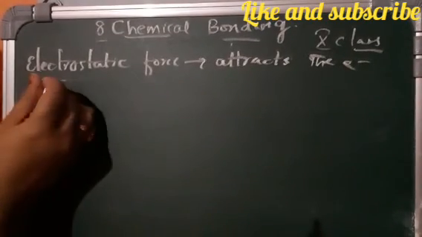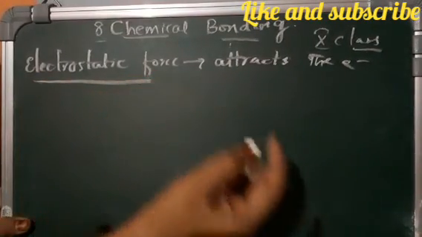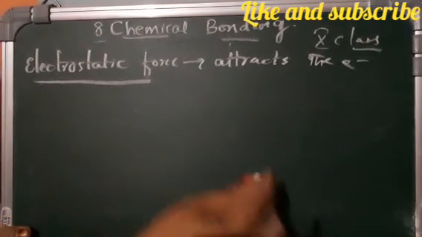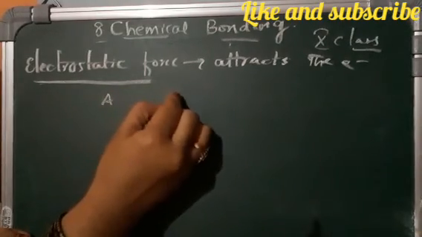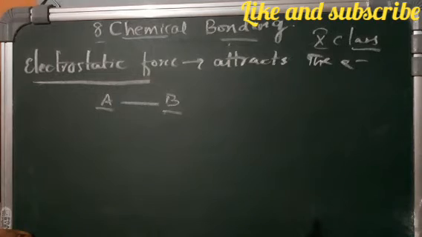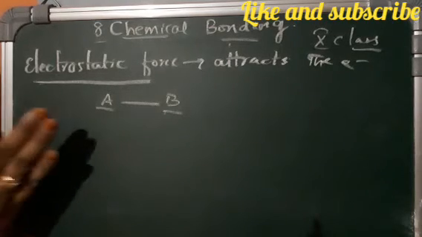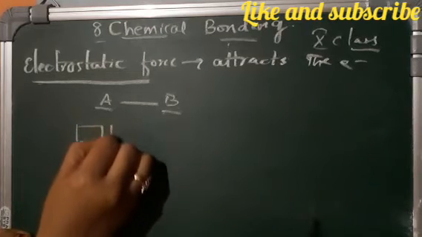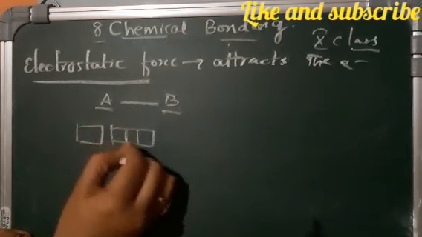Now, which electrons are responsible for the formation of a chemical bond between two different atoms? This is only possible by the electrons present in the valence shell.